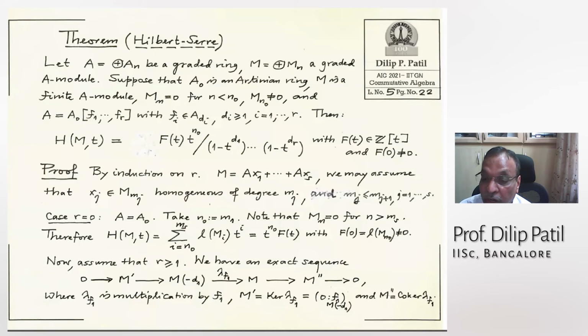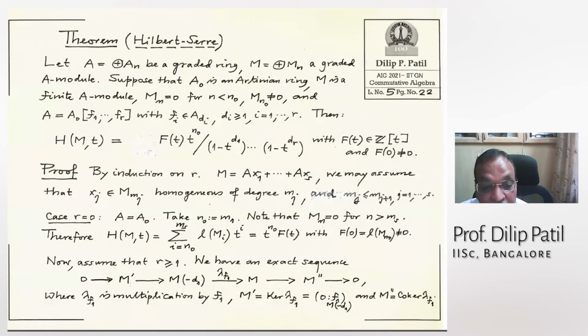The kernel is those elements which, when you multiply by f1, give 0. That means they are annihilators of f1 in this module. And so this is an exact sequence of graded modules.